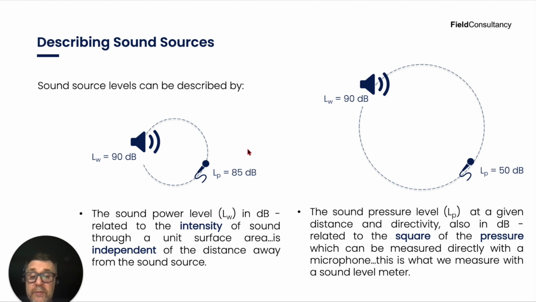So let's look at the two pictures here. Sound power level. We have a sound power level of 90 dB. At a certain distance away, we have a sound pressure level of 85 dB. So it might be a very short distance away. If we then take that same sound power source of 90 dB and move it much further away, we have a much lower sound pressure level because of the decay with distance away. So for the same sound power level, we can have two different sound pressure levels depending on the environmental conditions and the distance away from that sound power source.